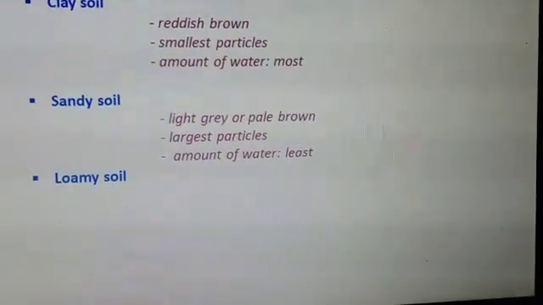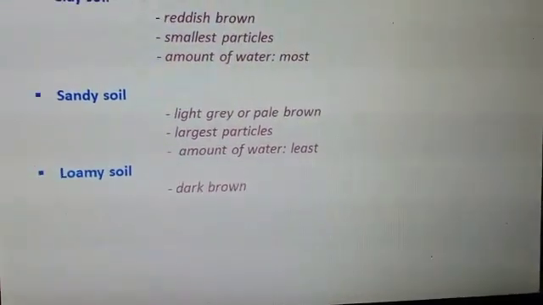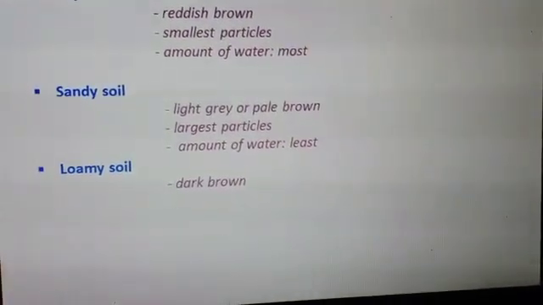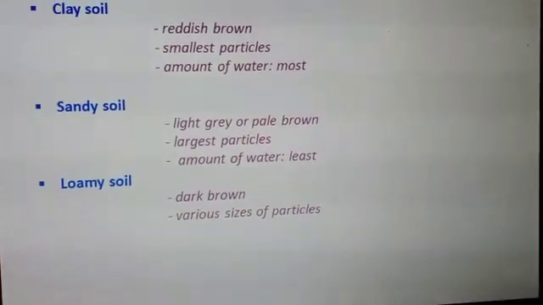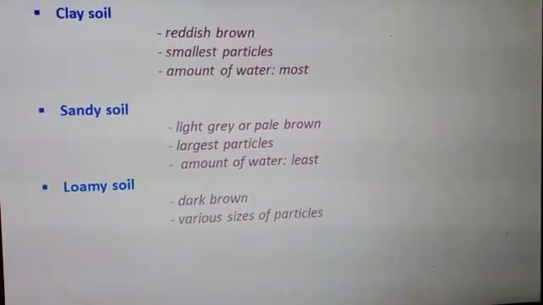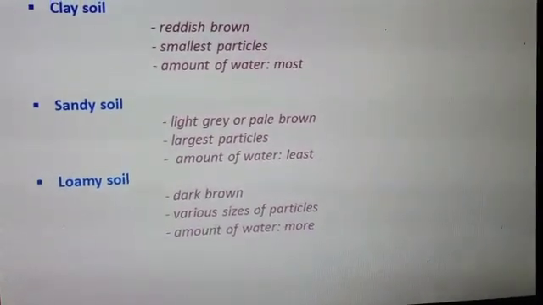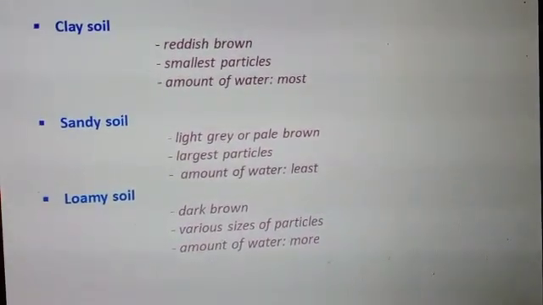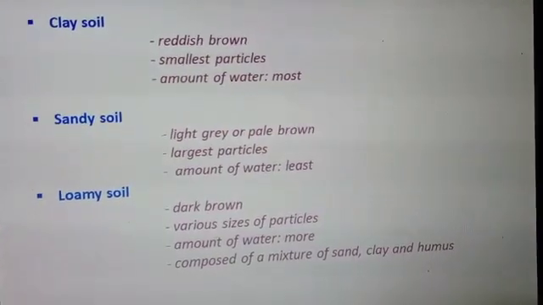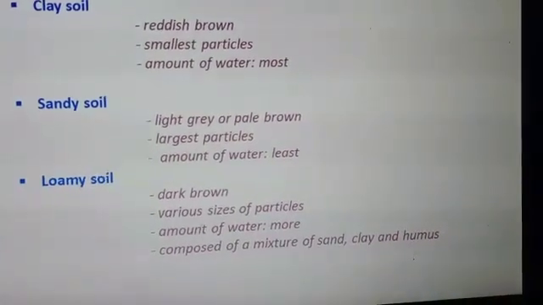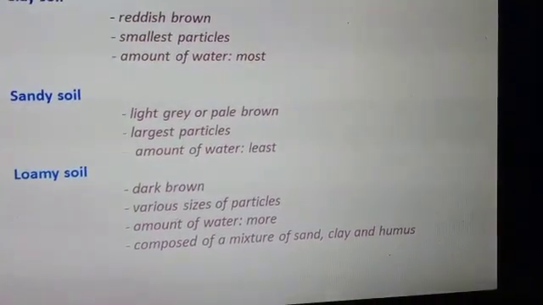Next is loamy soil. Loamy soil is dark brown in color. It has various sizes of particles and it contains more amount of water. And loamy soil is composed of a mixture of sand, clay and humus.